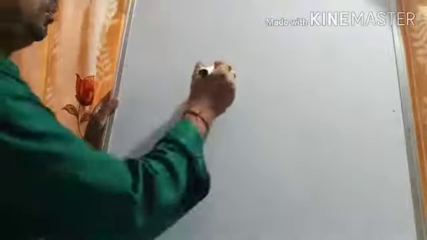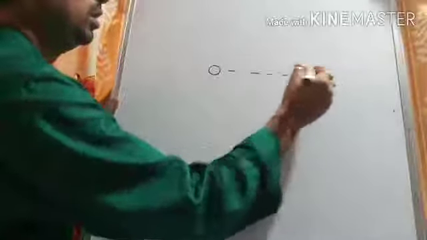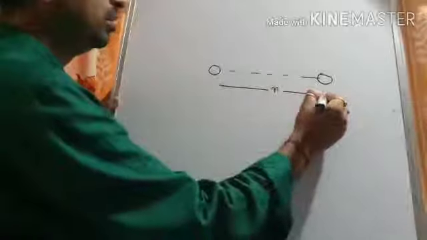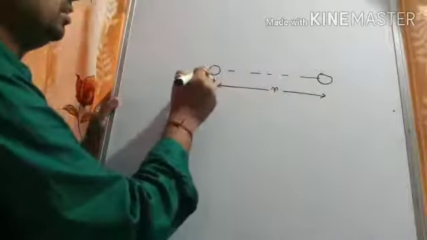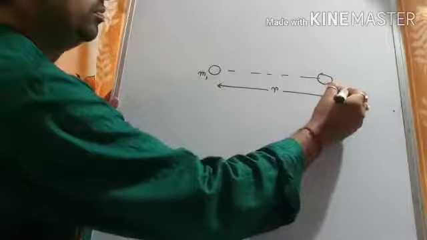So suppose we take two bodies and they are separated by a distance r. We consider the masses of the bodies as m1 and m2.